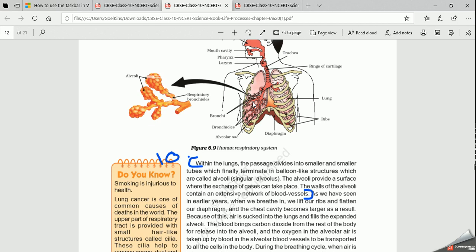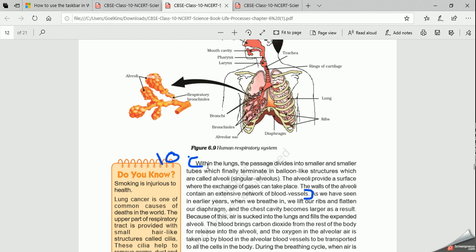Now, when we are breathing out, our diaphragm expands, and we are reducing the area of the chest cavity. When we reduce it, the pressure will increase inside. The carbon dioxide comes to the lungs, which we throw out through our mouth. This is how our respiratory system works.